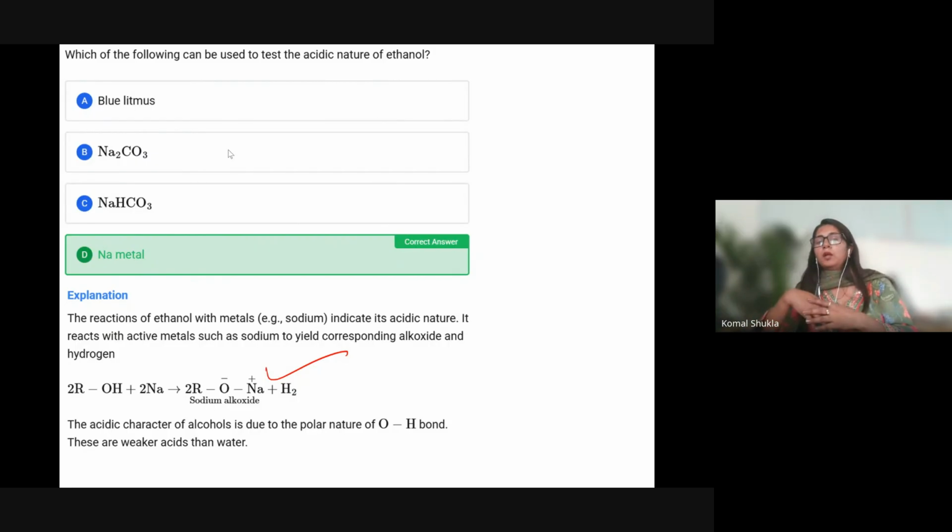Ethanol is not a strong enough acid to react with carbonates and bicarbonates to release carbon dioxide gas. So these are not used. Sodium metal is used due to the formation of sodium alkoxide.